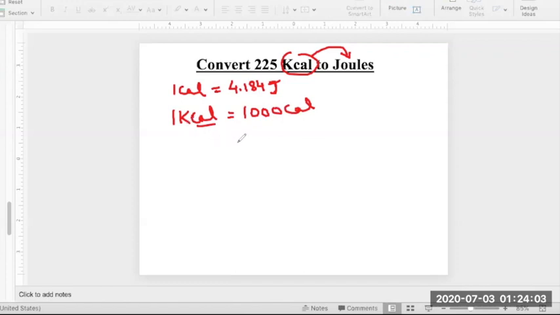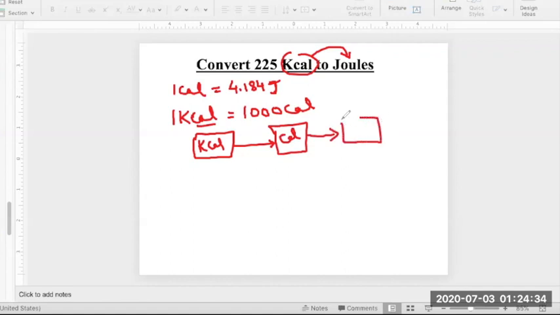So we can go from kilocalorie to joules, but you have to go through calorie. You have to pass through this calorie unit. So you have to have 3 boxes in the solution map. You start with kilocalorie. There is no direct relationship, so you have to go through a middle point, which is calorie. And then this calorie can be converted into joules. And then you have 2 equivalencies over here.